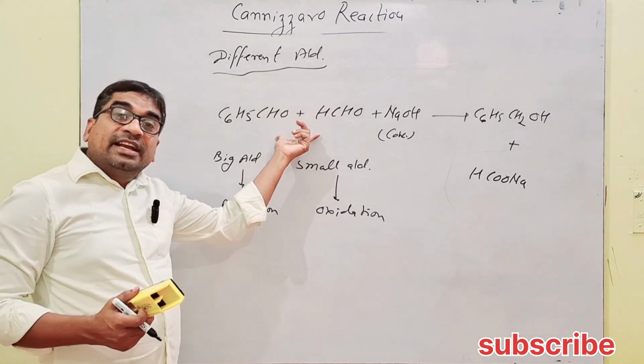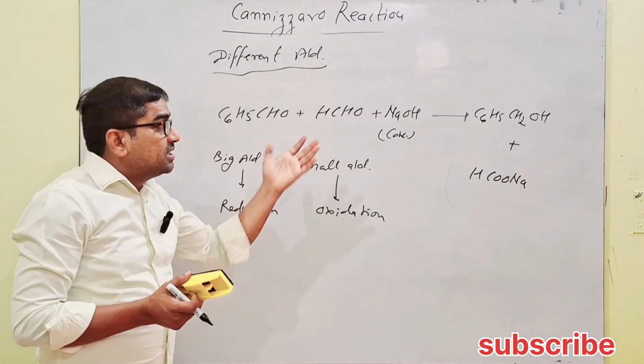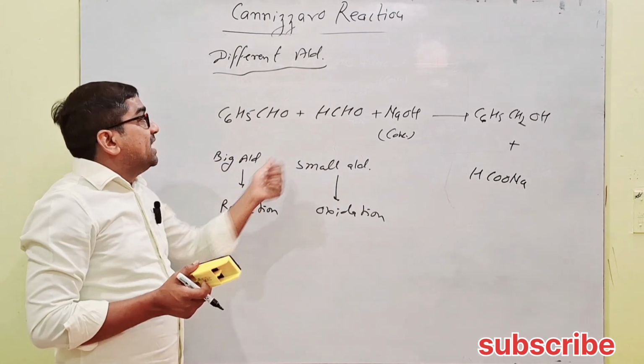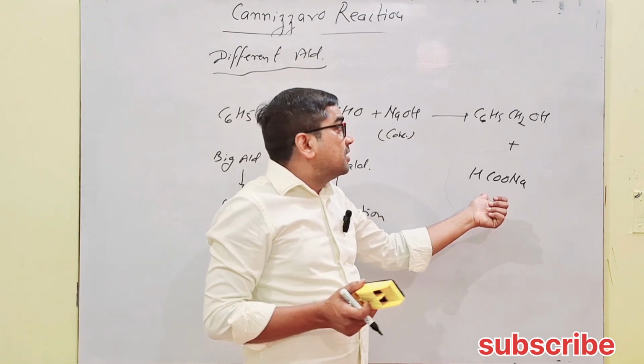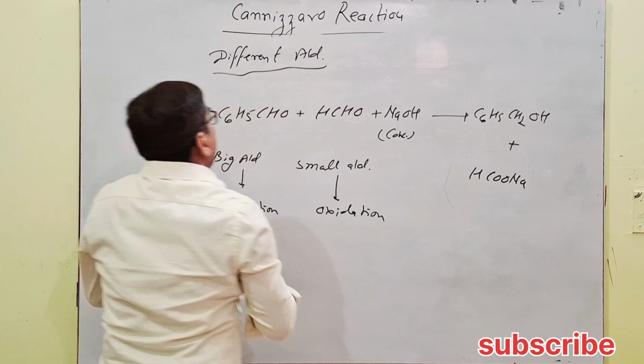When two different aldehydes come together under the Cannizzaro reaction, after the chemical change, the big one gets reduced to alcohol and the small one gets oxidized to give the alkali salt of carboxylic acid. So benzyl alcohol and sodium formate are formed.